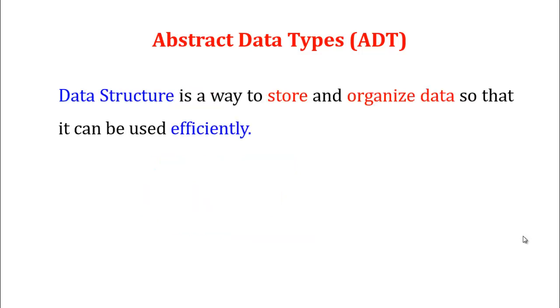First, we are going to see what a data structure is. A data structure is a way to store and organize data so that it can be used efficiently. We already discussed the concept called data structure. We can store our data and organize our data, in randomized order or sequential order, so that it can be used efficiently, because we can access our data, modify our data, delete our data, and replace it, that we call modifications.